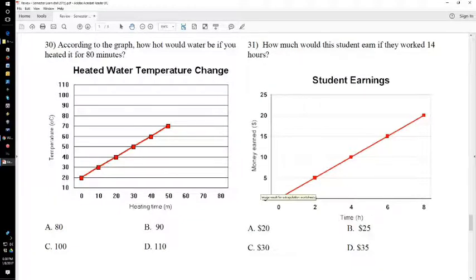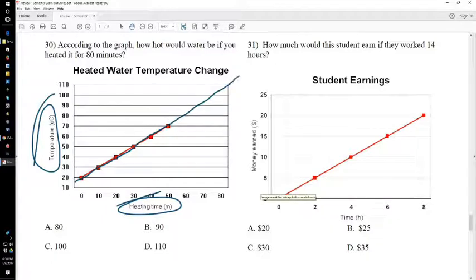30 and 31, same idea. Hopefully you paused and tried these on your own. According to the graph, how hot would the water be if you heated it for 80 minutes? Well, if this is the heating time and that's the temperature, I'm going to go over to 80 and draw this line out as best as I can. Actually, 80 is about halfway between, so it's between 100 and 110.